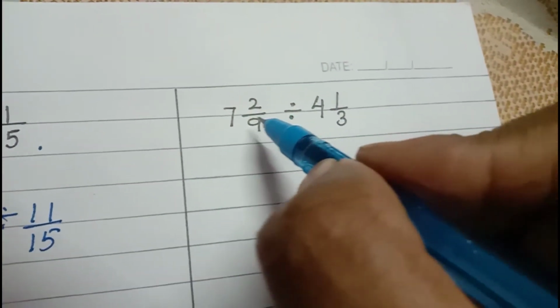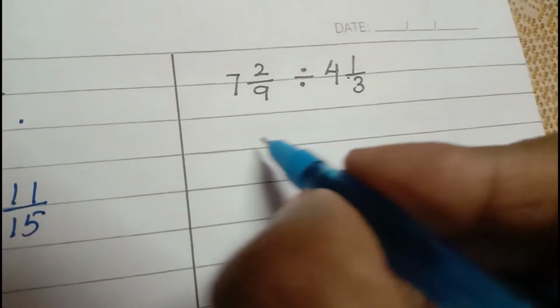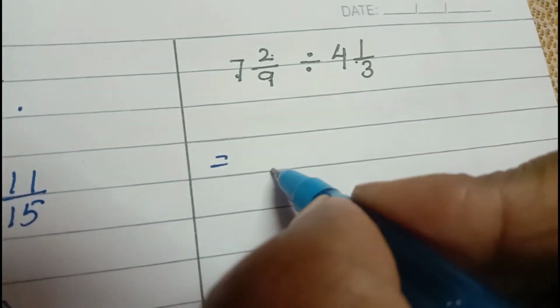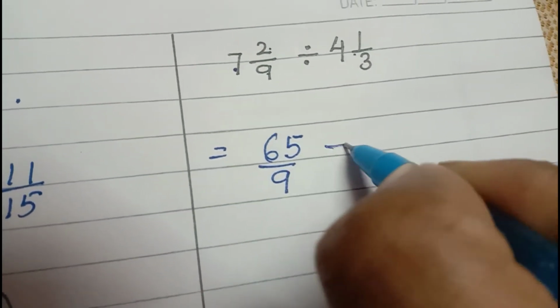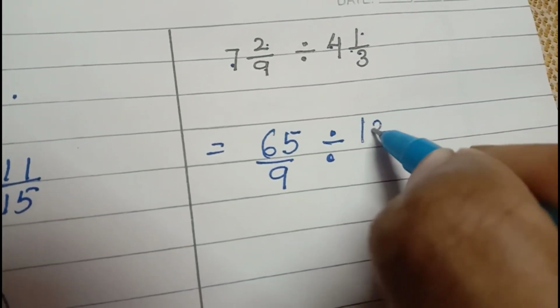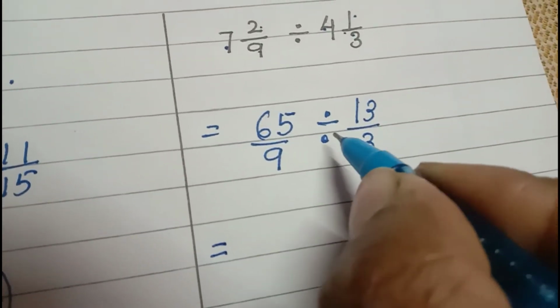Here I have both mixed fractions. First we will change the mixed fraction into improper fraction. 7 9s are 63 plus 2, 65 upon 9 divided by 4 3s are 12 plus 1, 13 upon 3. Yes, now what will be my next step?